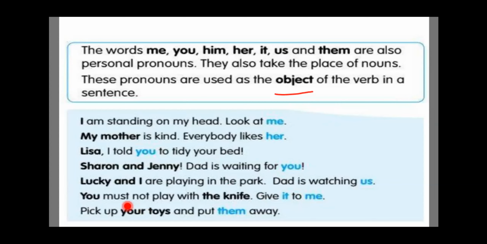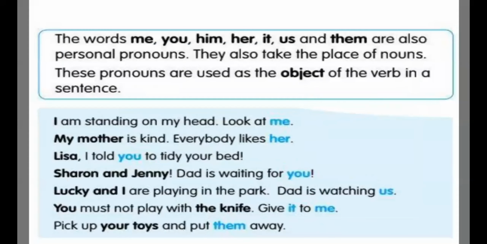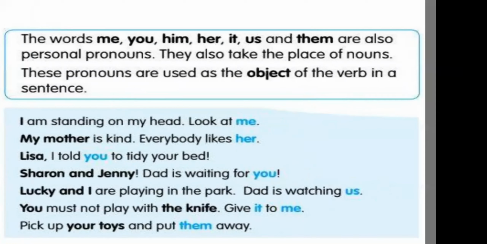Now let's look at another example. Pick up your toys and put them away. So here them is again an object personal pronoun. So are all of you clear with this? Subject pronouns and object pronouns. Yes, ma'am. Okay, these are very simple, right?